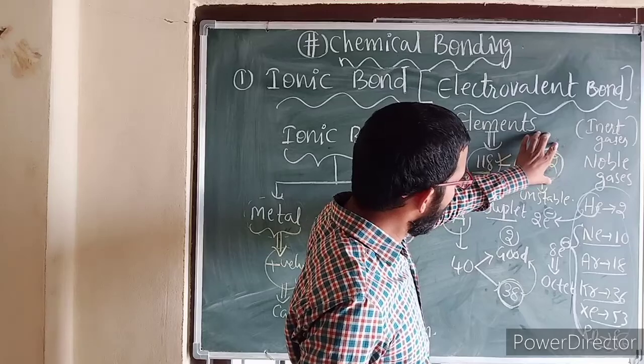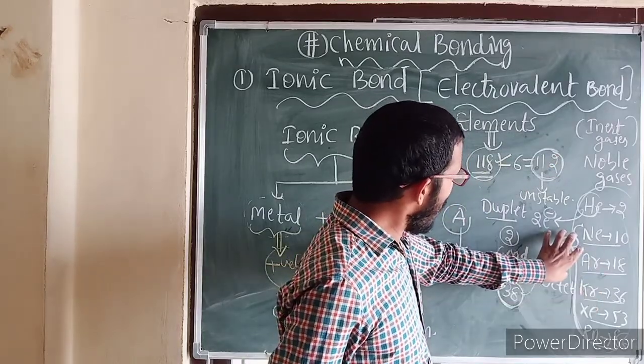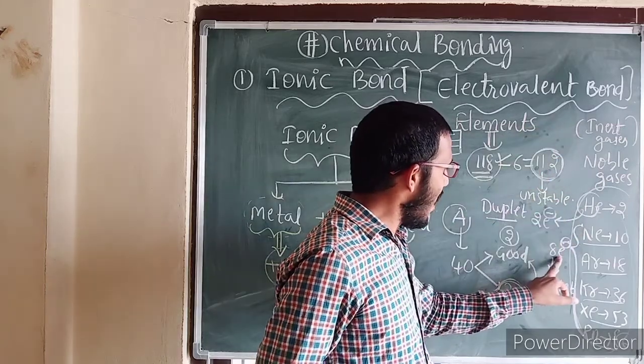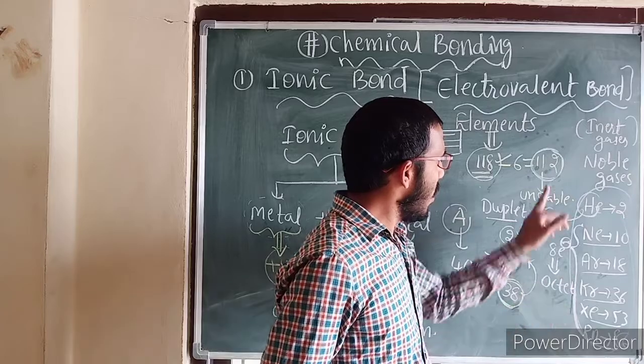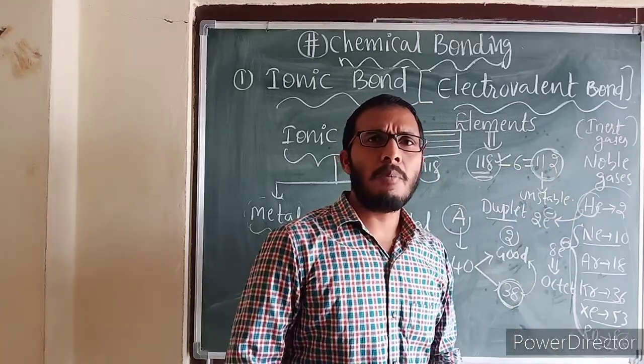So the unstable elements observed this quality or habit in them. If the unstable elements also acquire 8 electrons in their valence shell, they will definitely become stable.